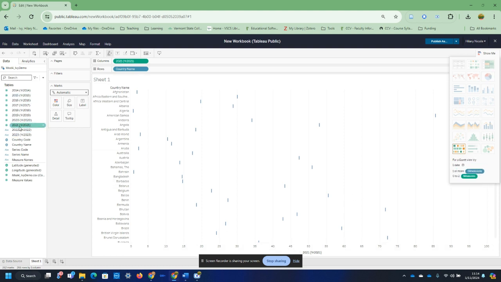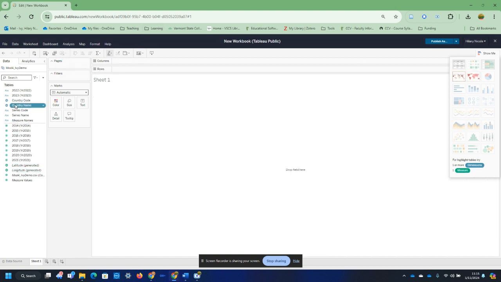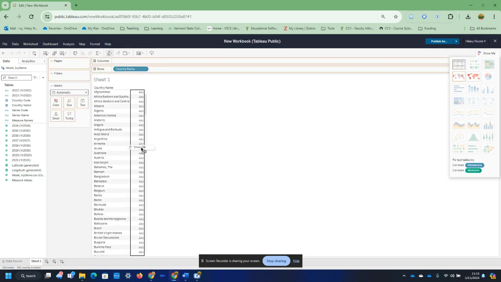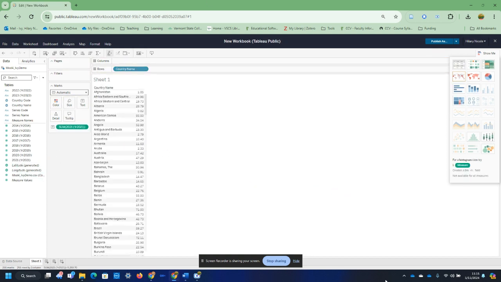Now, one thing I need to address is that currently this data point is being seen as a dimension, not a measure, and this data is actually a measure. So I'm going to select all of it, drag it and drop it down here. I'm then going to clear this and just do it again real quick, selecting that and dragging it over here, and that's perfect.